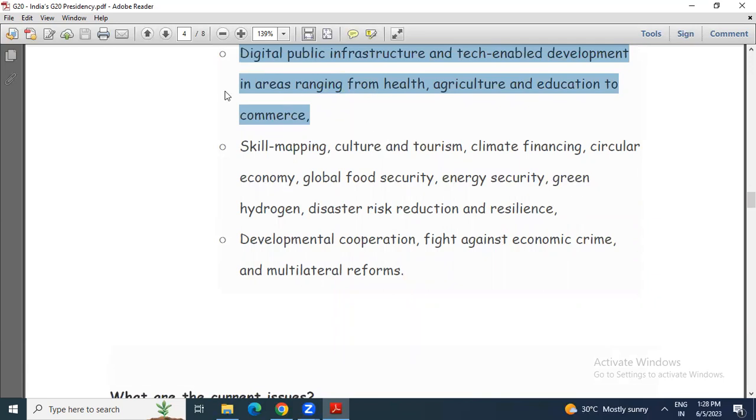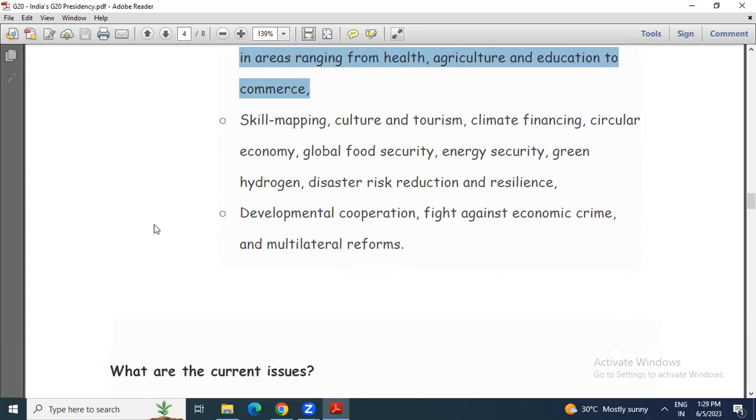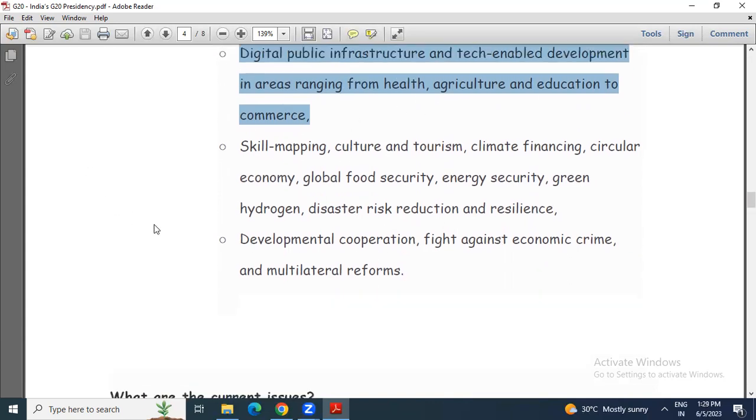So India is focusing on digital public infrastructure and tech-enabled development. In which sectors? Health, agriculture, and education to commerce. So India is making digital public infrastructure a basic focus.